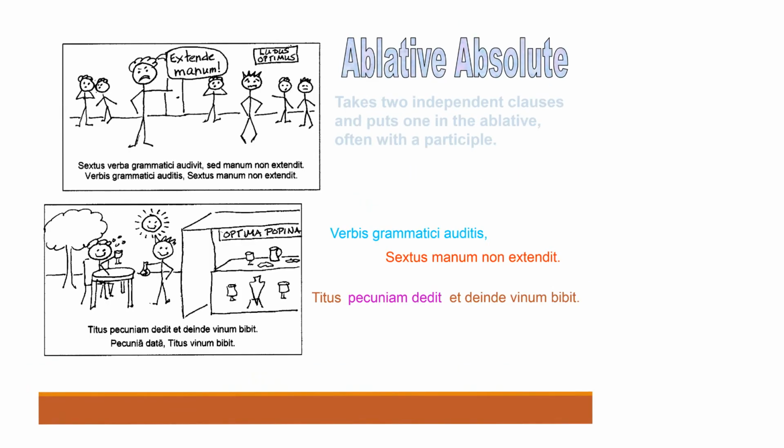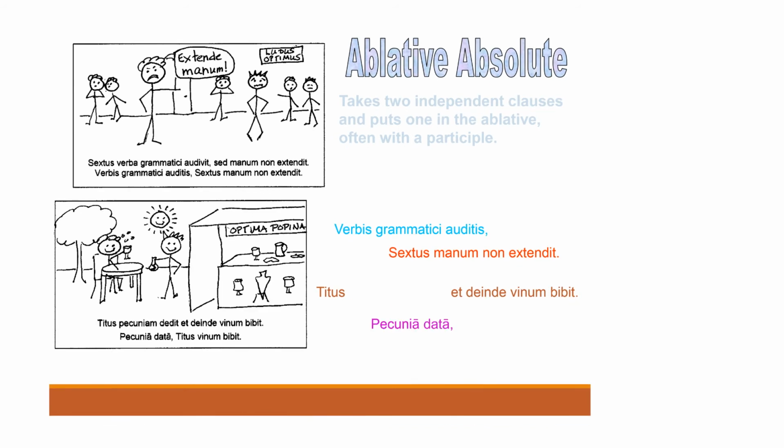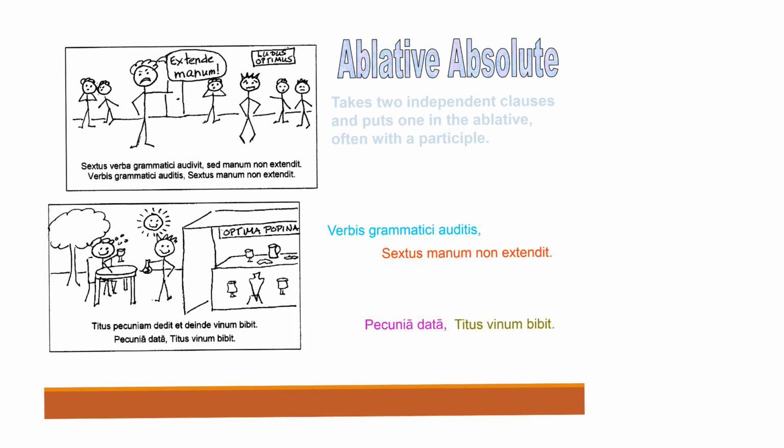We'll do the same thing with the other sentence. We'll take pecuniam datam and make it an ablative absolute. Make it not "he gave the money," but now it's "after the money had been given," or "with the money having been given, Titus drank the wine."